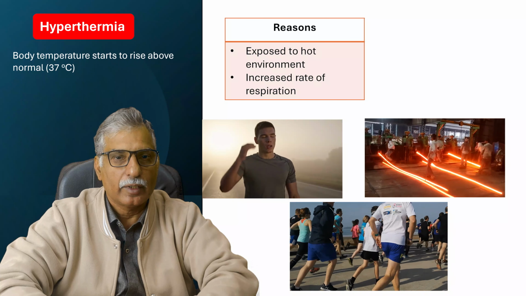How? When we are exposed to a hot environment, whether working on hot sunny days or in an environment with high temperature around, like a steel mill, our body absorbs heat from the surroundings and our body temperature starts to rise above 37 degrees Celsius. Similarly, when we are involved in some strenuous or athletic activity, the rate of respiration increases in our body muscles. That increases the temperature, and that also causes an increase in our body temperature.